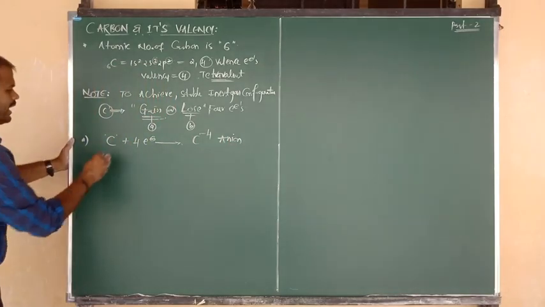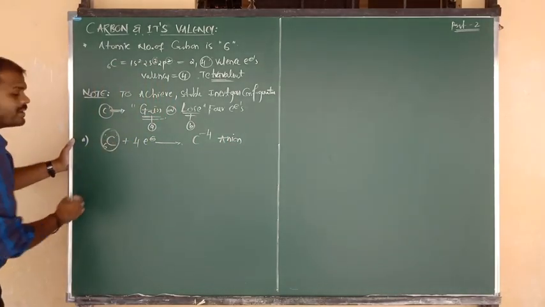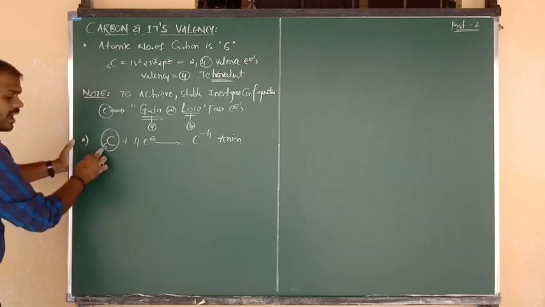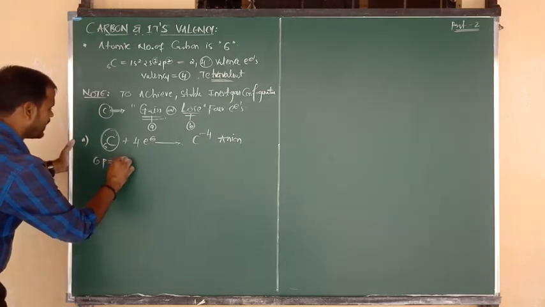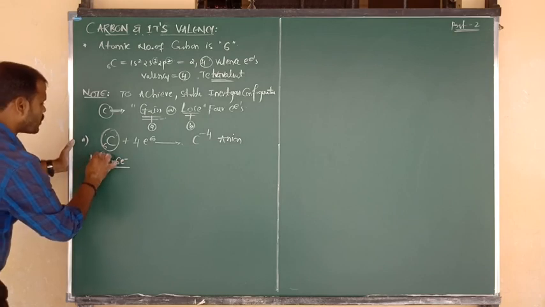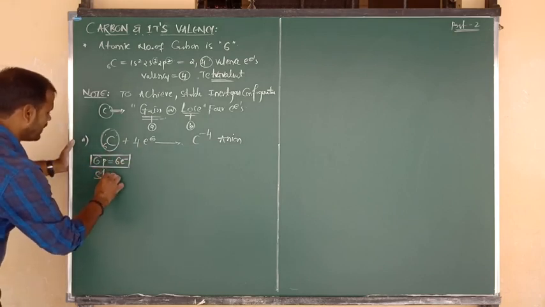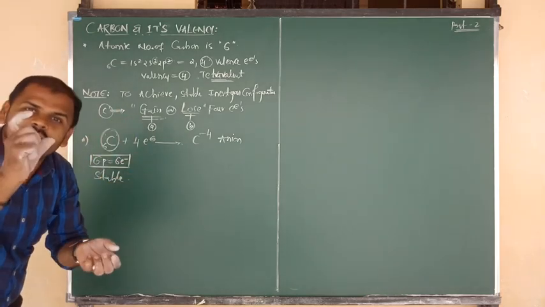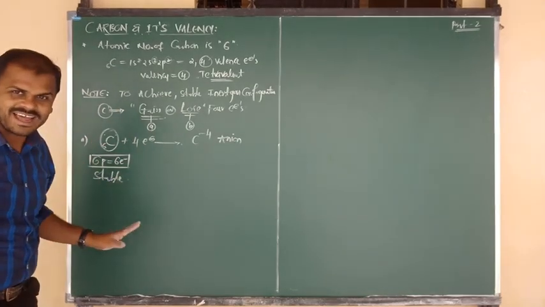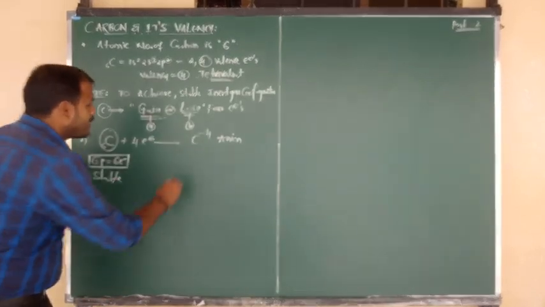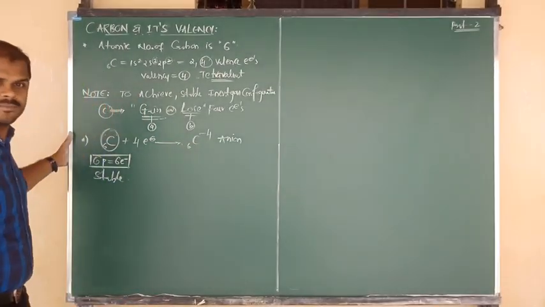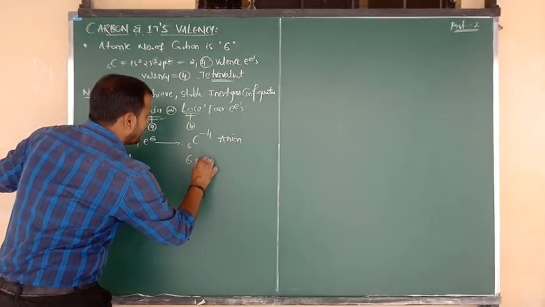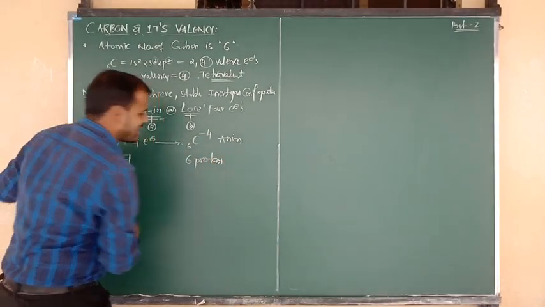Now listen carefully. In a carbon atom, what is the atomic number? 6. So carbon contains 6 protons, and atomic number 6 means 6 electrons. 6 protons and 6 electrons means this is the stable and neutral condition of carbon. But you see here, carbon atomic number is 6, which means it contains 6 protons. Okay, accepted.